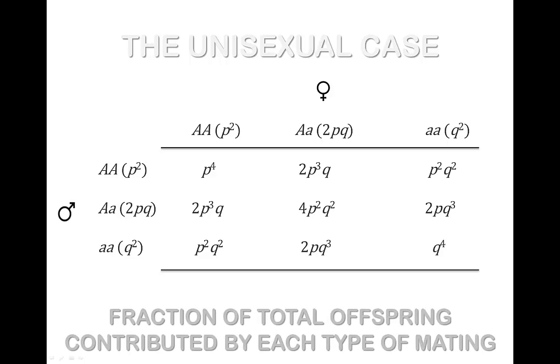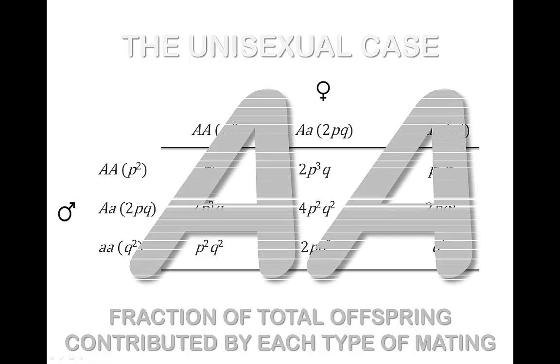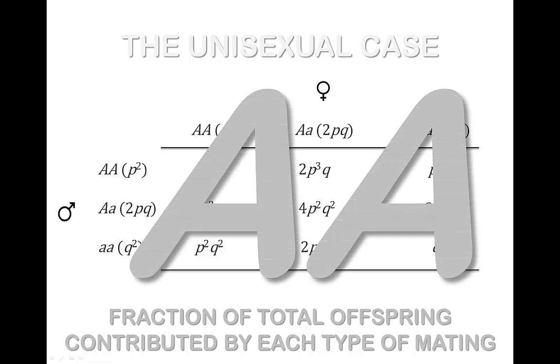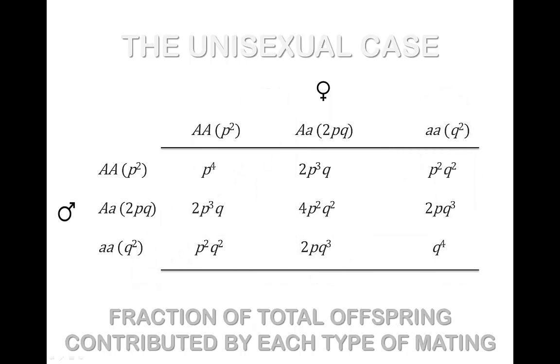In this table, we see the fraction of total offspring contributed by each type of mating. We can ask, what will be the frequency of the big A dominant homozygotes in the next generation? To calculate this, we need to consider the frequency of each type of mating multiplied by expected genotype contribution.